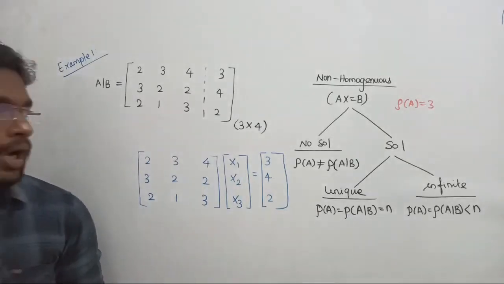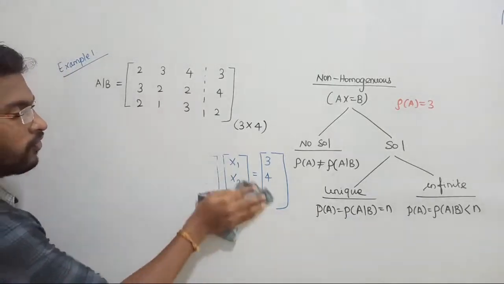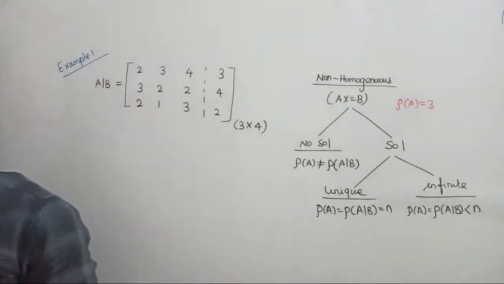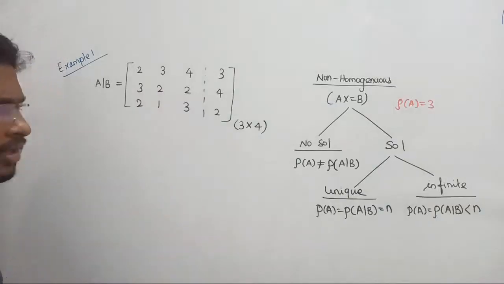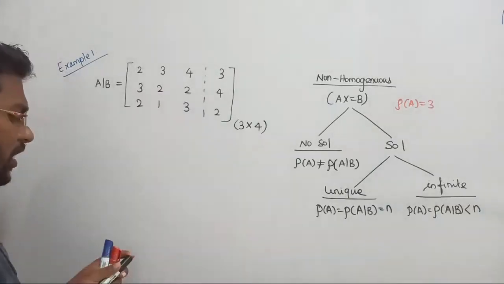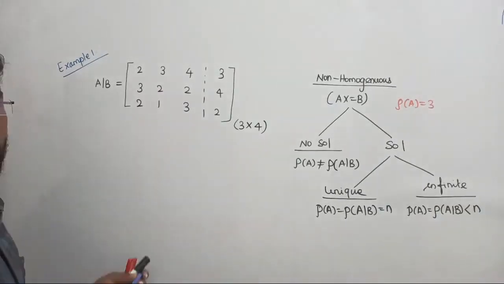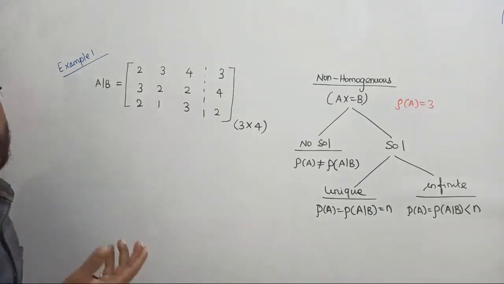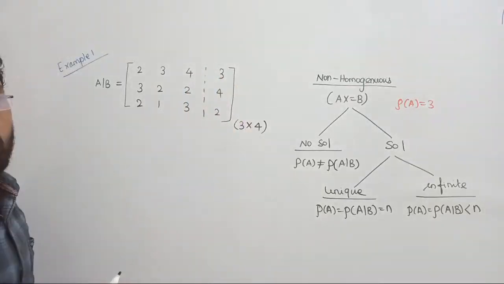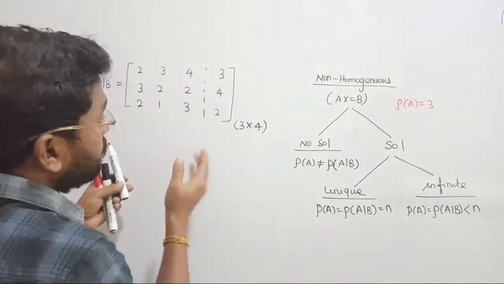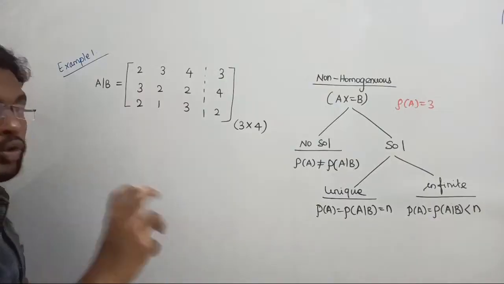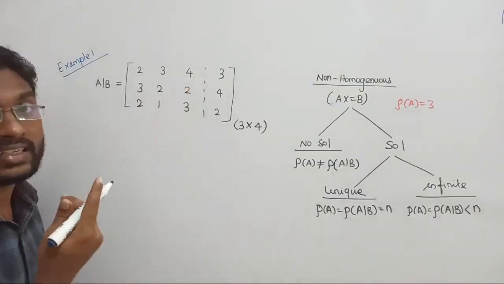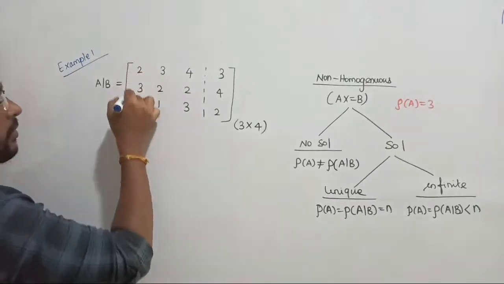I told you how to find the rank of a rectangular matrix, right? In method number 1, we said there are 2 methods. Either you can go with the echelon form or you can go with the ordinary procedure that I taught already, right? So let us see how to bring the solution in method number 1. I told you we have to select the maximum order of sub-square matrix. If a non-square matrix is given, you have to bring the maximum sub-square matrix from it, right? So here the maximum sub-square matrix we can go up to is 3 cross 3. Do you agree? Yes. Maximum I can select 3 cross 3.